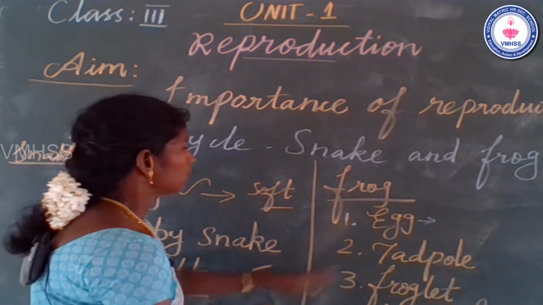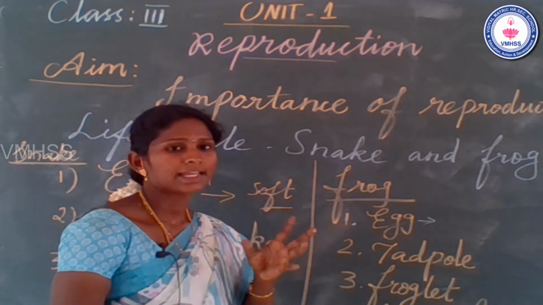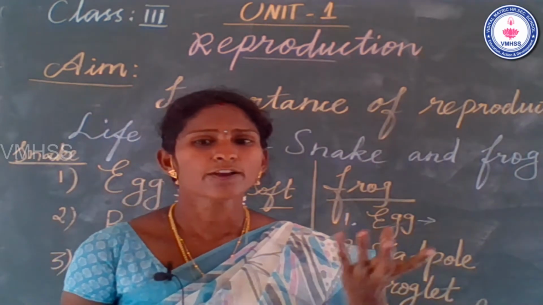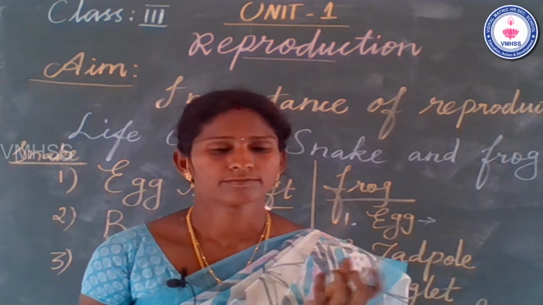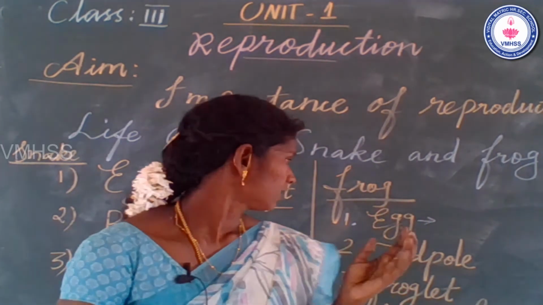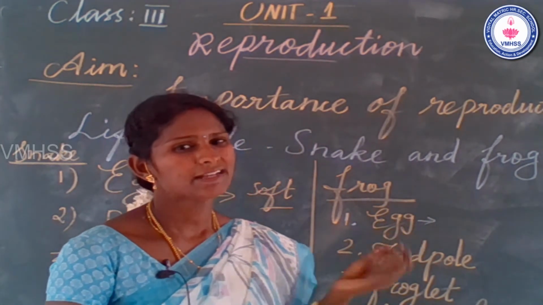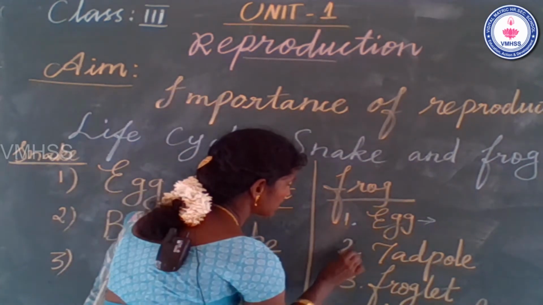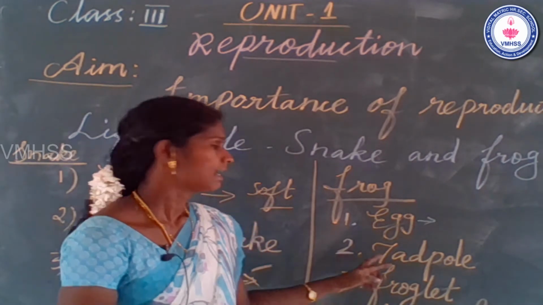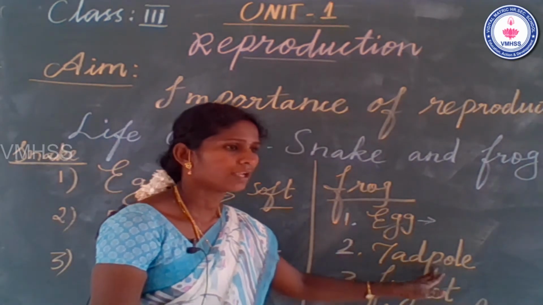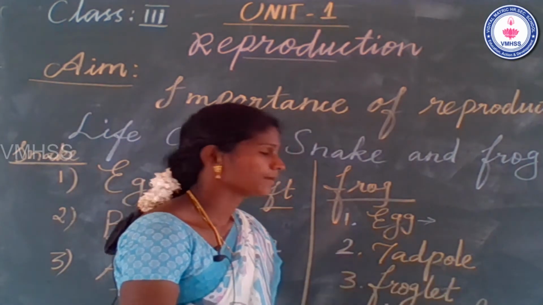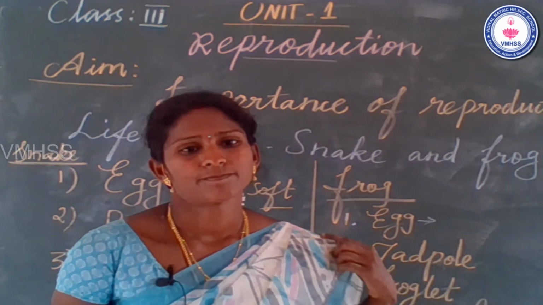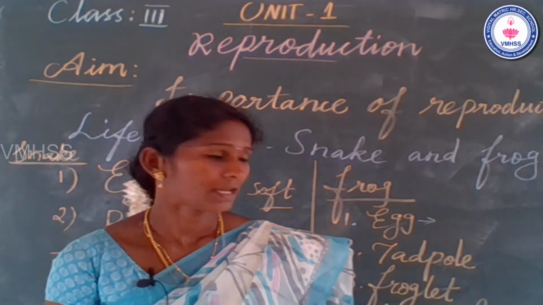Inside of a frog egg is a fluid or jelly. The jelly parts are covered. Then the second, what is the second stage? That one is the tadpole stage. Tadpole stage means thalaithirattai vadivam, the word meaning in Tamil.